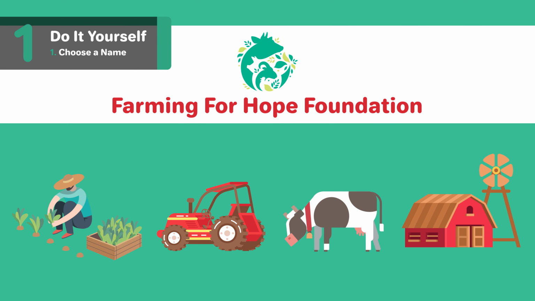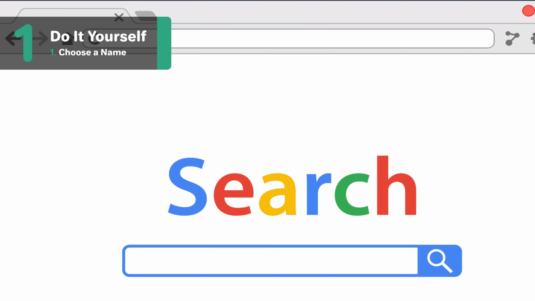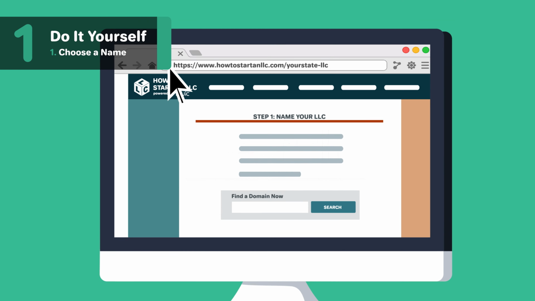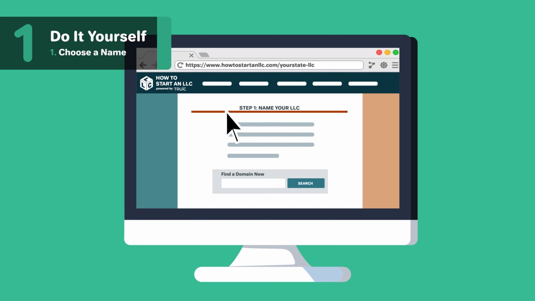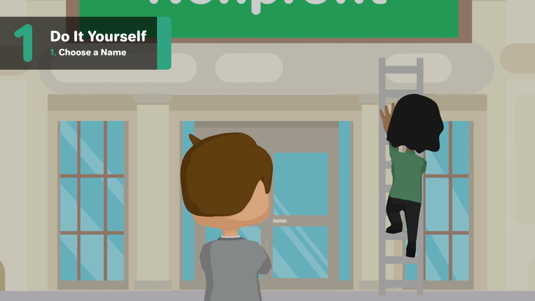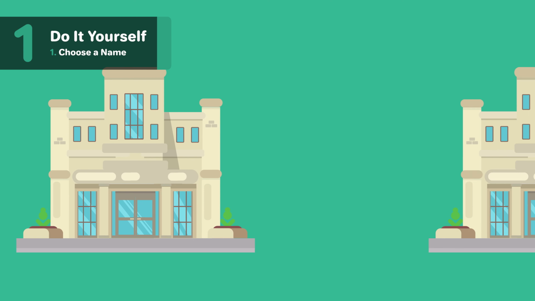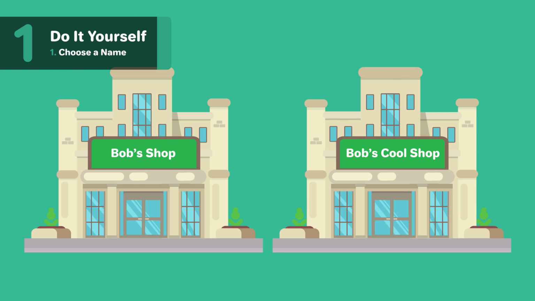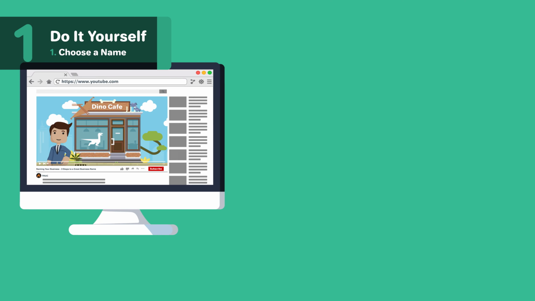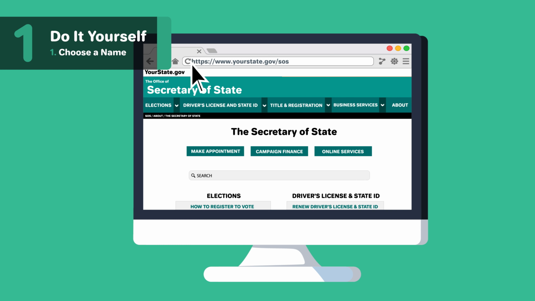It's important to pick a name that both aligns with your mission and follows the rules of naming guidelines in California. You'll need to check California's specific naming requirements, but in general, follow these rules when choosing a name. The name you pick for your organization should not include words or terms that could be considered grossly offensive or misleading. The name must be distinct from that of any other corporation in California. For more information on what makes a name distinct, check out our other video, How to Name Your Business in California, linked below. Once you have a name selected, do a name search to make sure it's available in California.